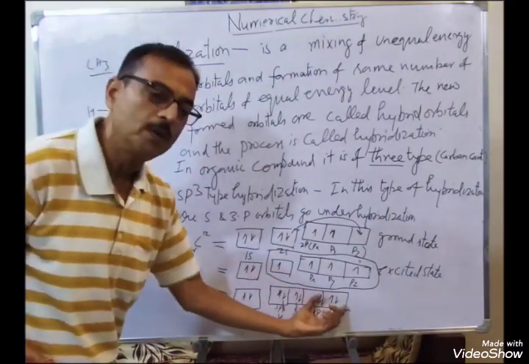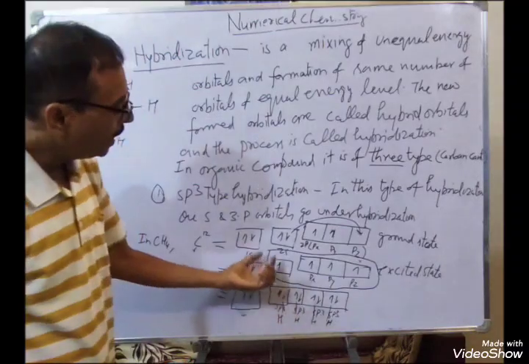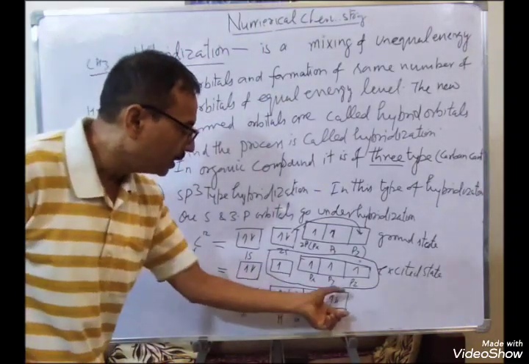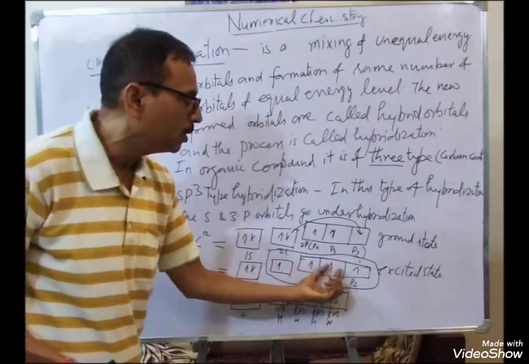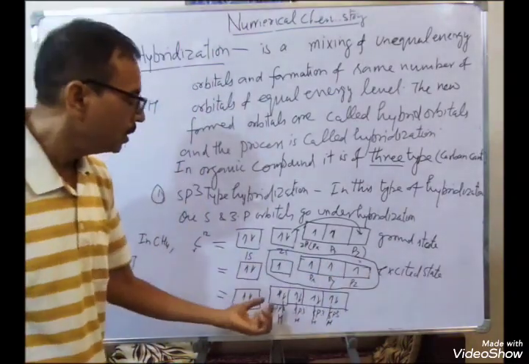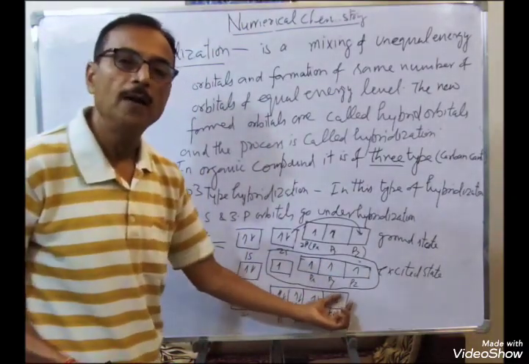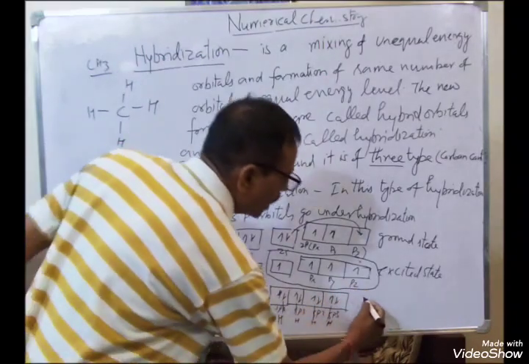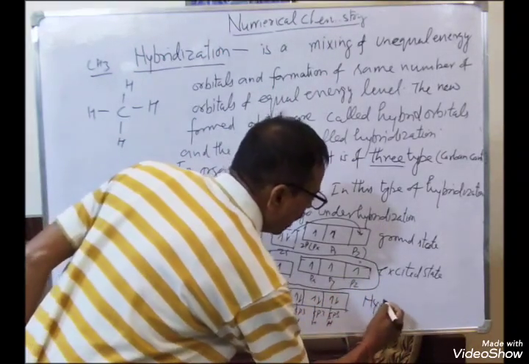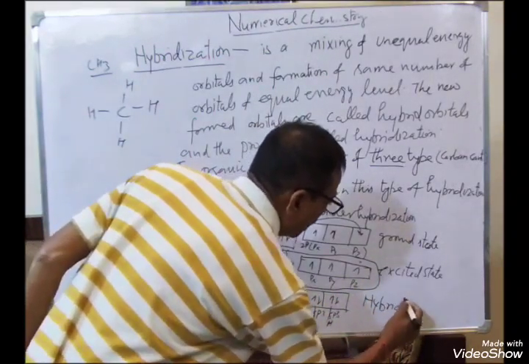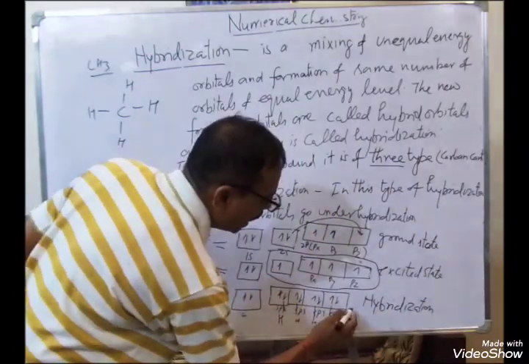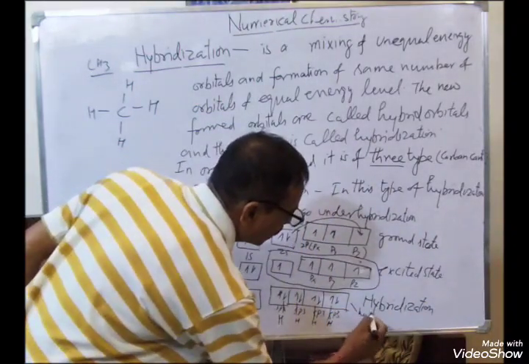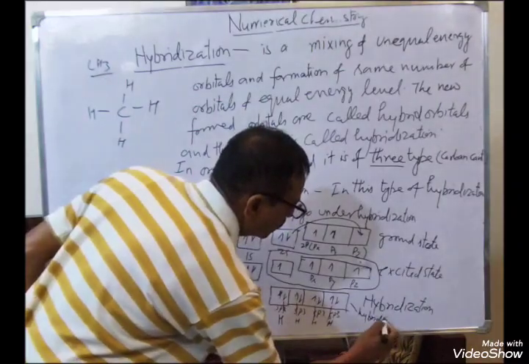So 4 new orbitals are formed and their energy is the same. Therefore the energy of this plus this plus this plus this divided by 4 is the energy of all these orbitals, and this stage is called hybridization. And these orbitals are called hybrid orbitals.